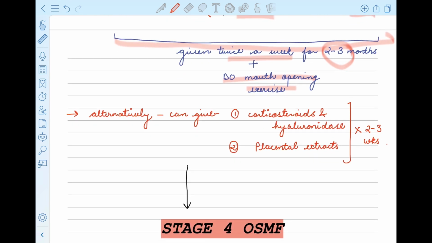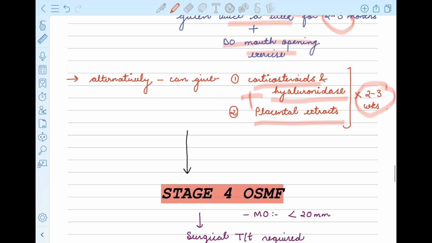Okay, so there is an alternative for this treatment also. We can give corticosteroids along with hyaluronidase, plus we can give placental extracts also, and this is given for 2 to 3 weeks. Now if the patient neglects the OSMF condition at stage 3 also, then it is converted